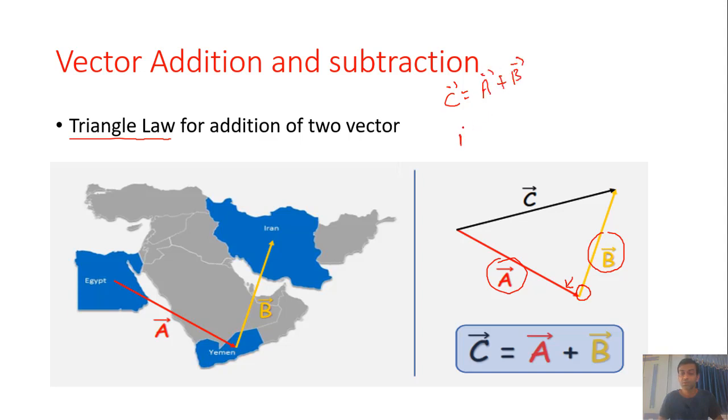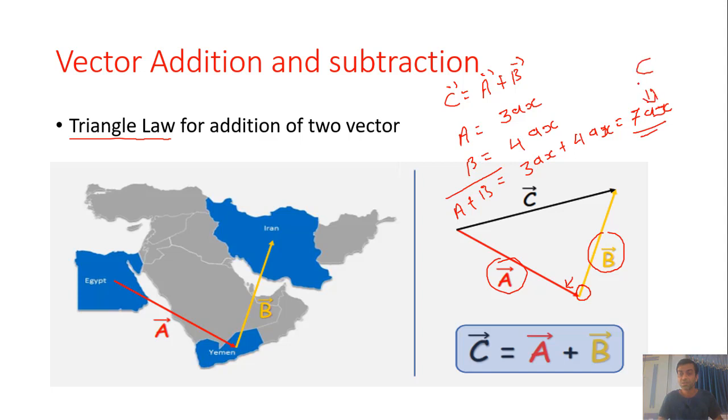Suppose we have one vector A which is represented by 3ax and another vector B which is represented by 4ax. Then the vector A plus B can be represented by 3ax plus 4ax, which is equal to 7ax. So the resultant vector here is C equal to 7ax.